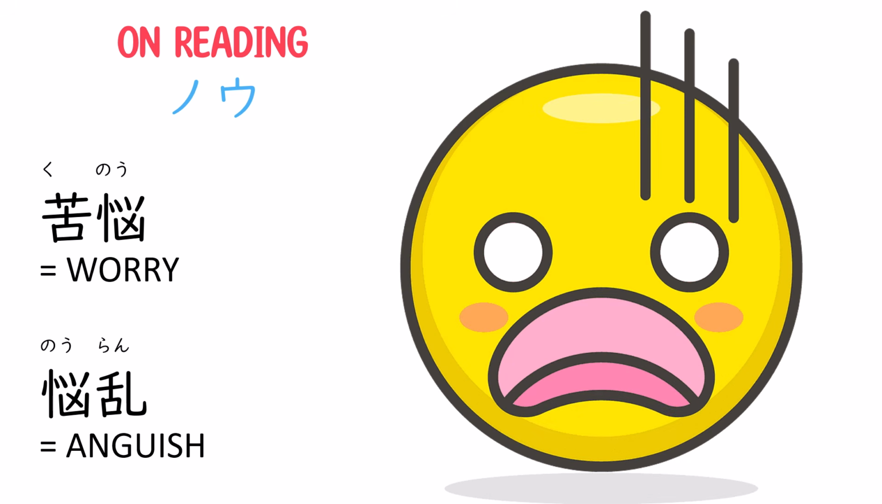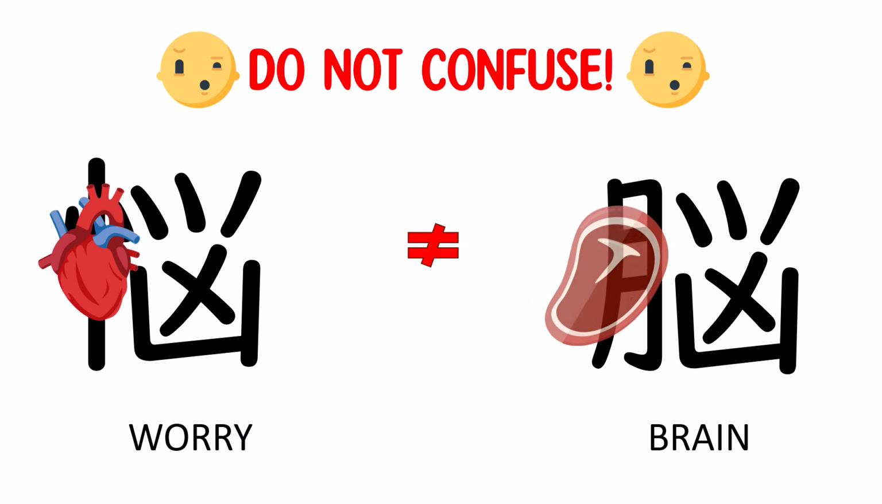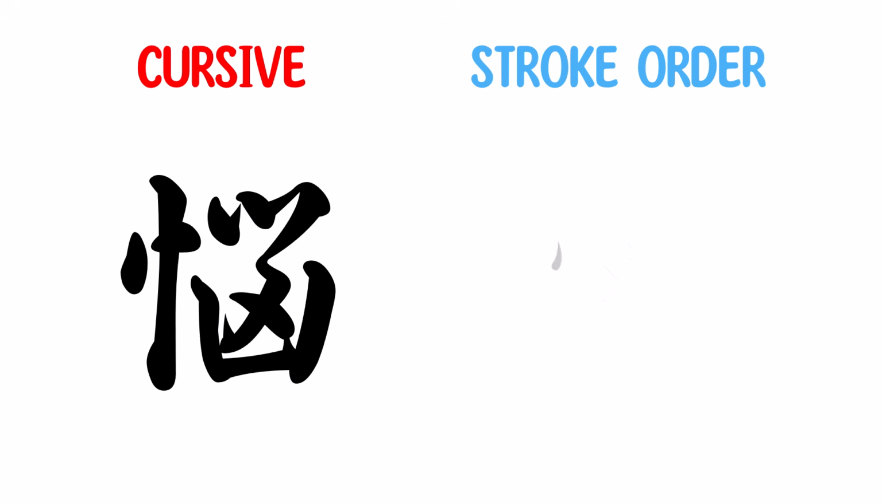The on reading is no. The examples are kuno, or worry, and noran, or anguish. Do not confuse worry with brain. Worry has the heart radical, while brain has the flesh radical. This kanji has 10 strokes.